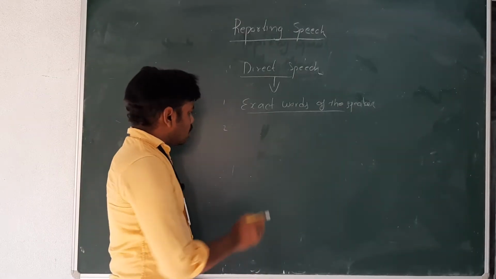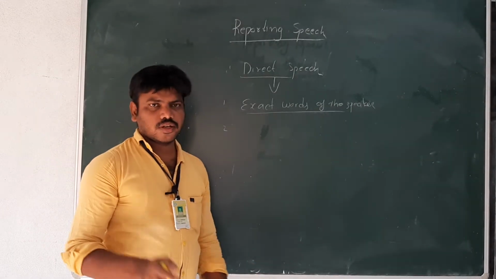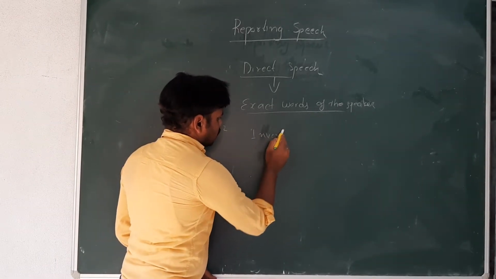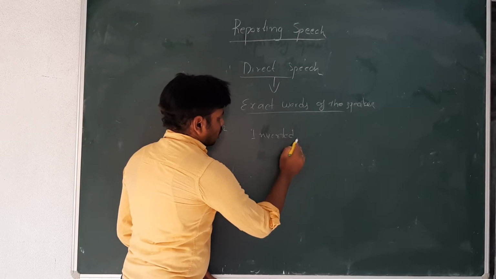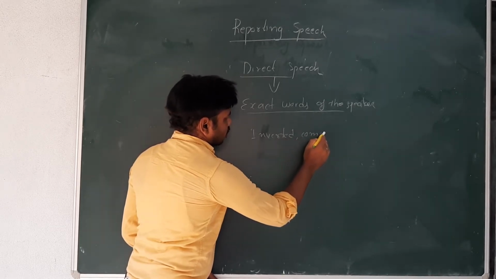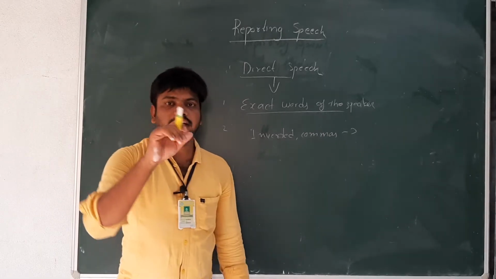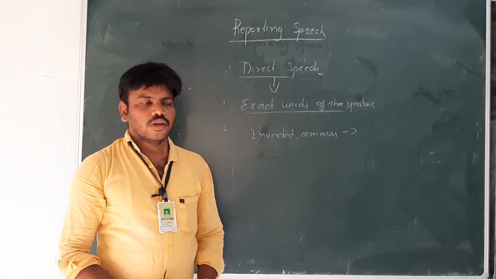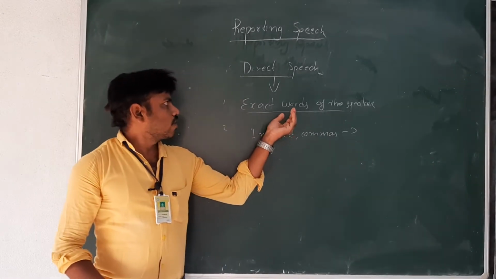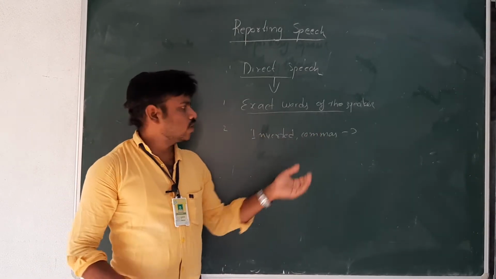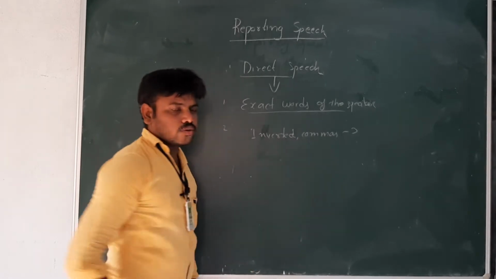The second point is that inverted commas are enclosed or used in direct speech.